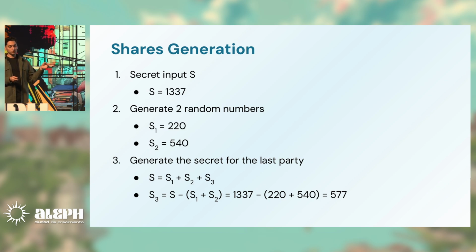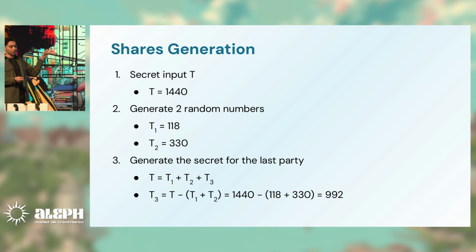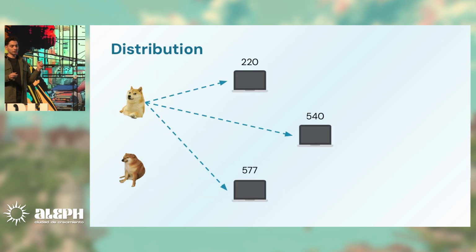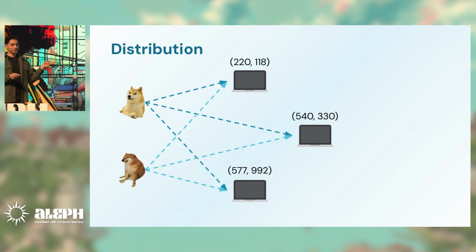For the second input, we're going to do the same thing. We have our T1, T2, and T3. These are the 3 shares of our second secret. So we're going to distribute all of these numbers to the different computers that are going to run the computation. As you can see, you cannot see anything about the original numbers. These are pretty much random numbers to everyone.